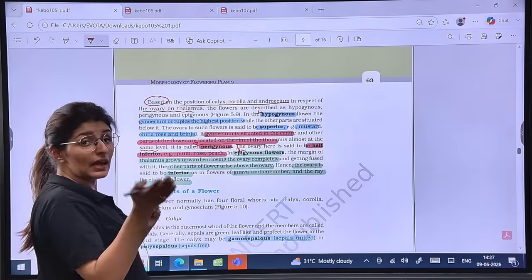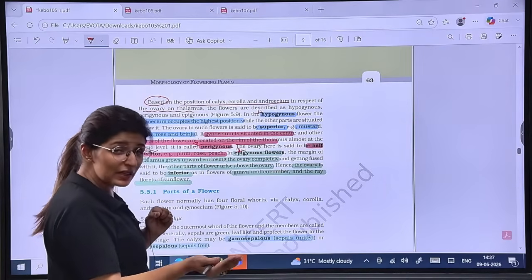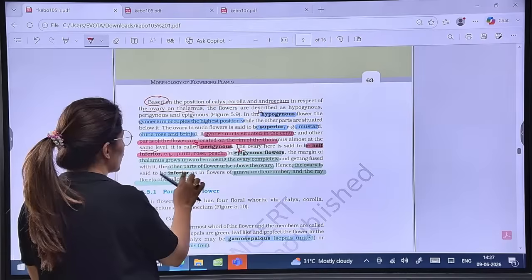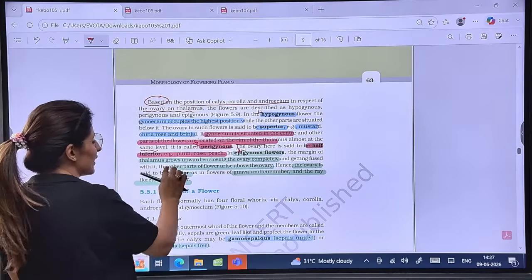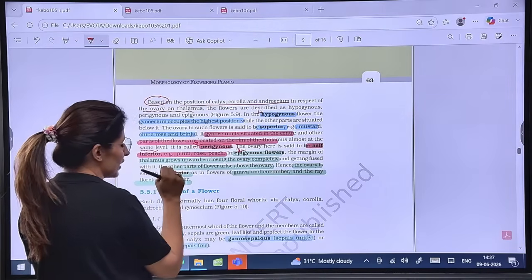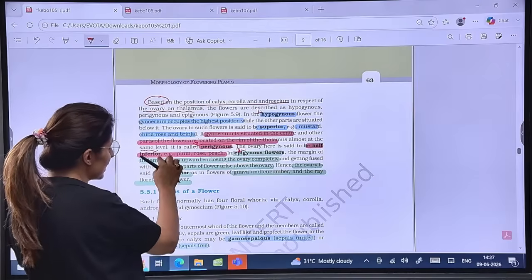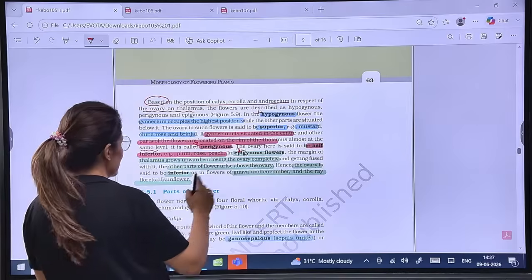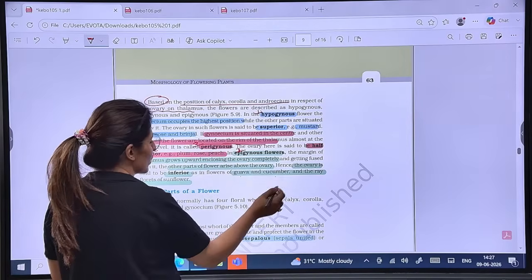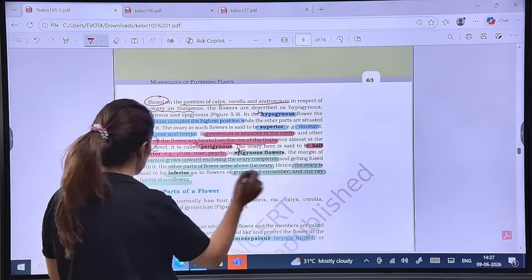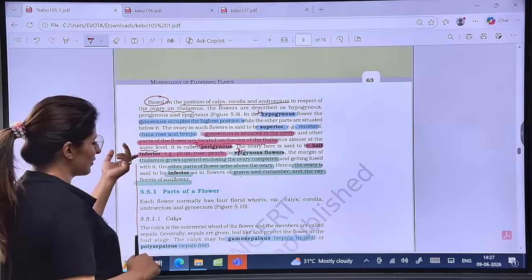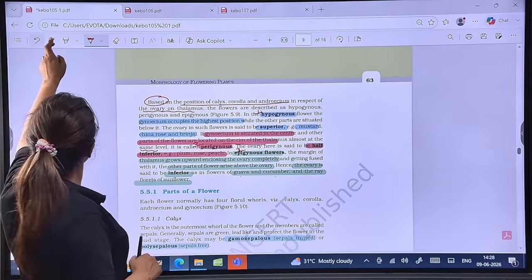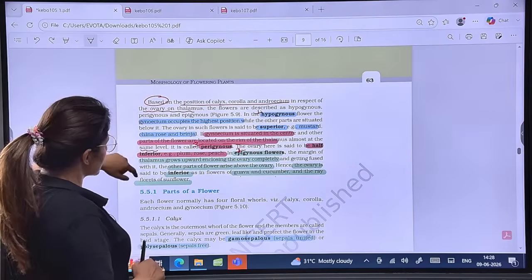Epigynous: epi means above the ovary. So the ovary will be at the lowest position, and the lowest ovary is called inferior. Other parts arise above the ovary. Is that clear? Basically the thalamus grows upward, enclosing the ovary completely. Examples are guava, cucumber, and ray florets of sunflower. Are we clear till here? Yes, guys, are we clear?